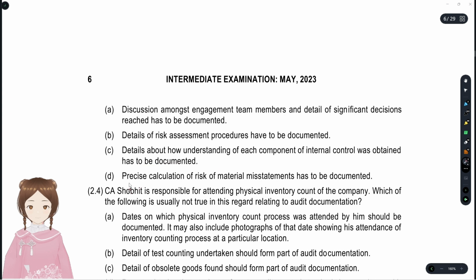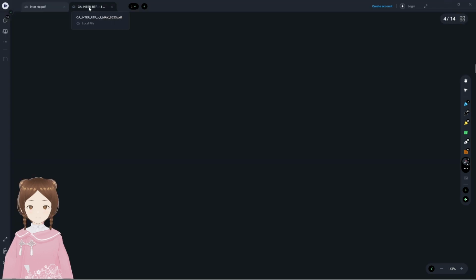Yes. Precise calculation of risk of material misstatements has to be documented. Precise calculation? How do you measure risk? This need not be. I think this was something that's odd. Yeah, option D is most appropriate. They have to document the significant decisions, risk assessment procedures, and understanding as per SA 315, but there are no such regulations here. So option D is the most appropriate answer, which is the odd one out.